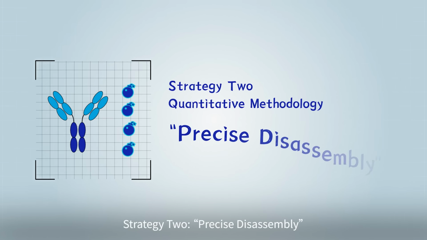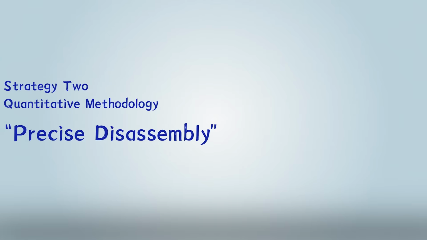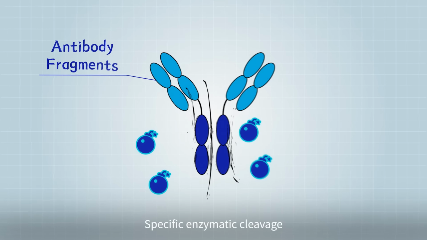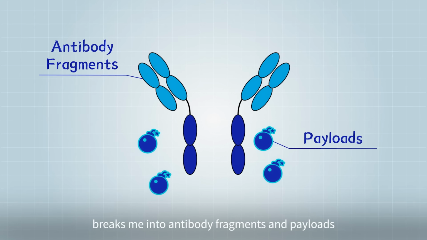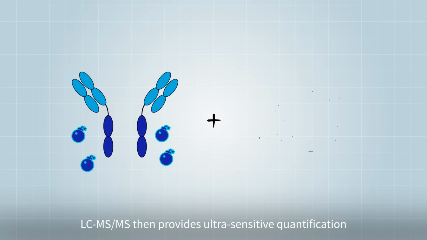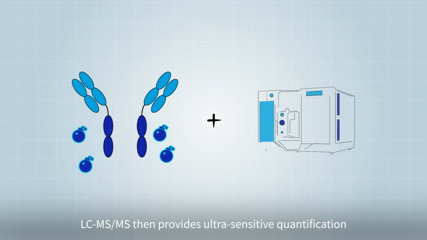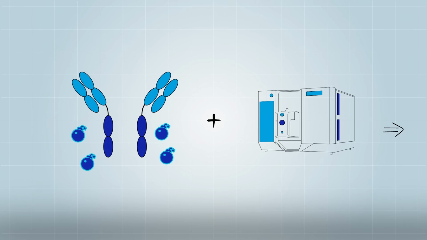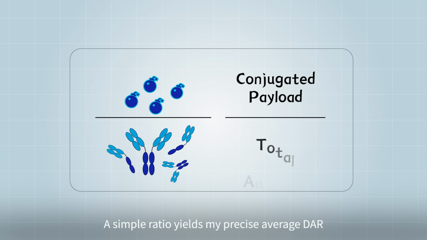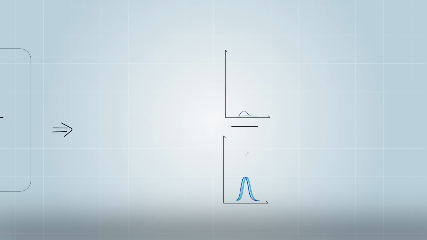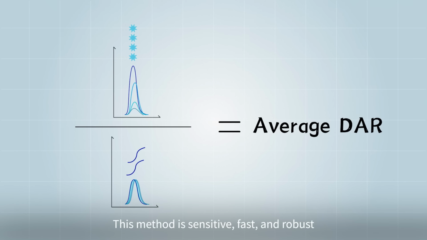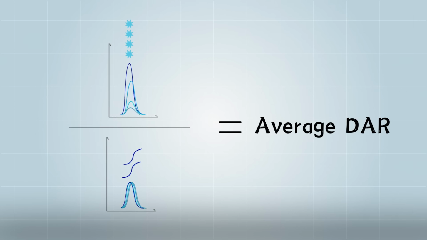Strategy 2. Precise disassembly. Specific enzymatic cleavage breaks me into antibody fragments and payloads. LC-MS then provides ultra-sensitive quantification. A simple ratio yields my precise average DAR. This method is sensitive, fast, and robust.